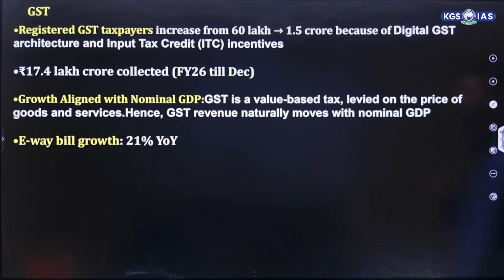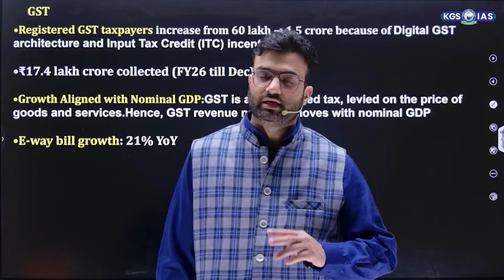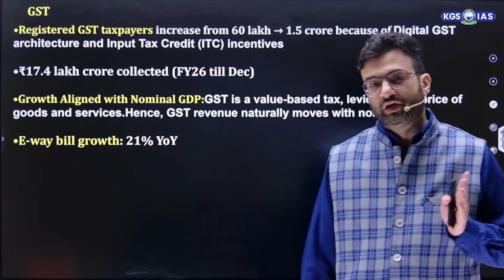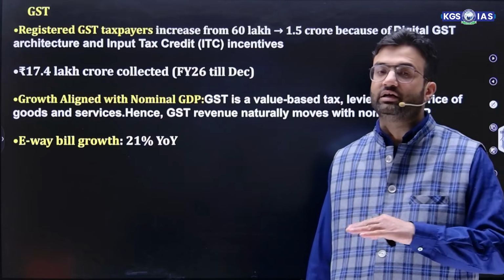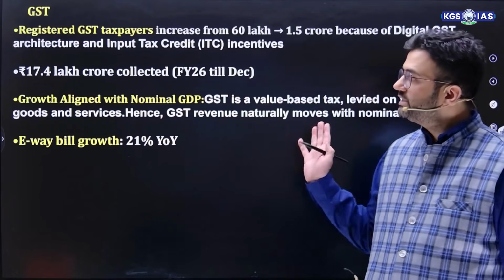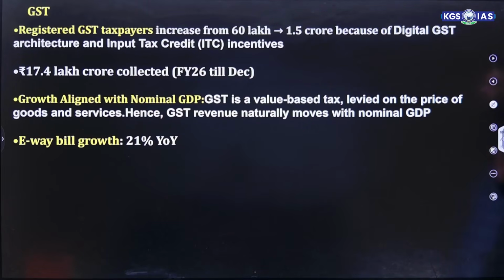Second, let's talk about the indirect taxes, where GST is extremely important, a destination-based tax that came through the 101st constitutional amendment in 2017. It also consists of the GST Council under Article 279A, which is a constitutional body. Now, registered GST taxpayers increased from 60 lakh to 1.5 crore because of digital GST and the input tax credit incentive.